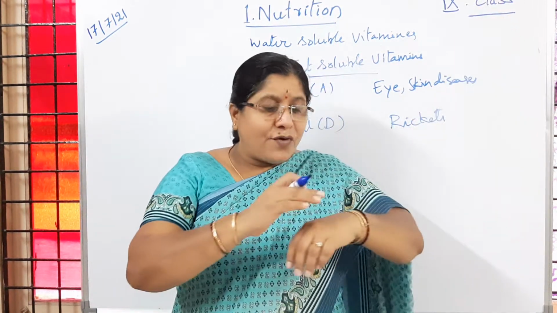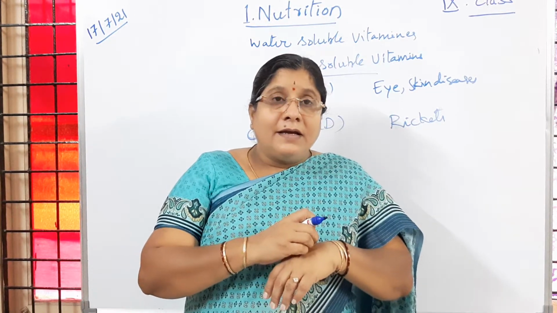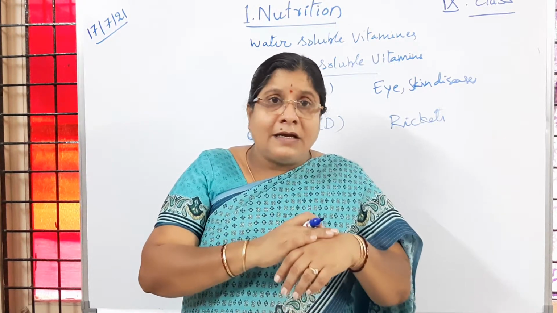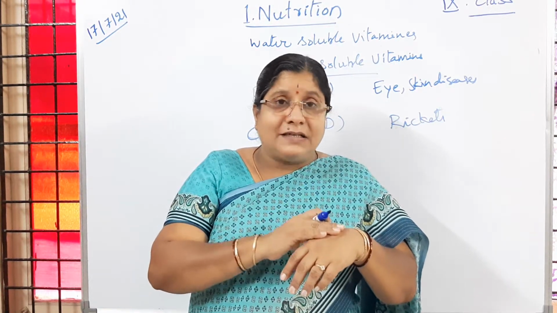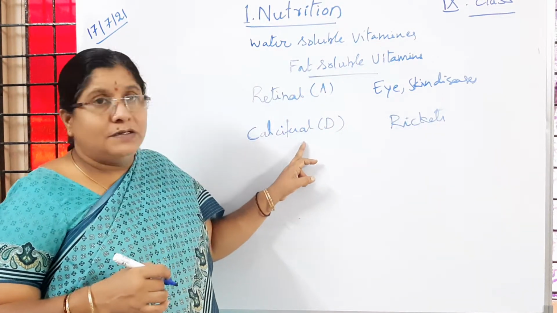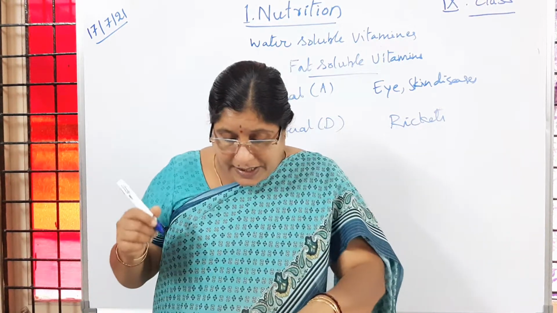The sun rays will fall on our skin. So what is going to happen? The sun rays are going to stimulate the cells of skin, cutaneous cells, to work to produce vitamin D or calciferol. So vitamin D deficiency results in rickets.